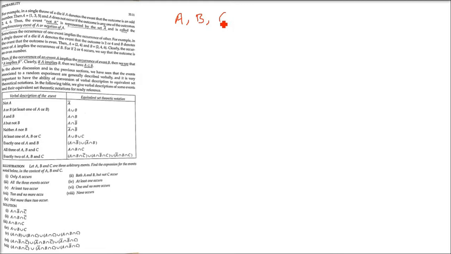A, B and C are 3 events. First is only A occurs. That is, when A will occur, B and C won't happen. So B and C negation. A occurs means A. So just take intersection. Mostly you have to take intersection.